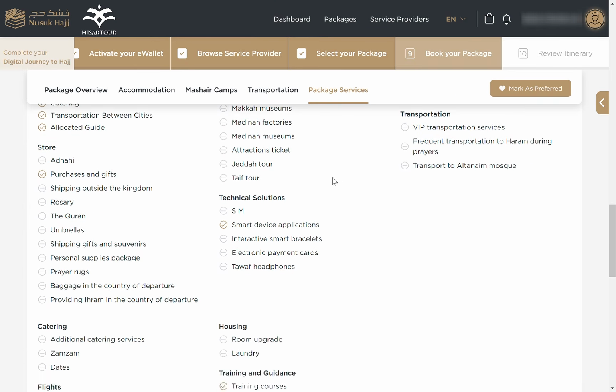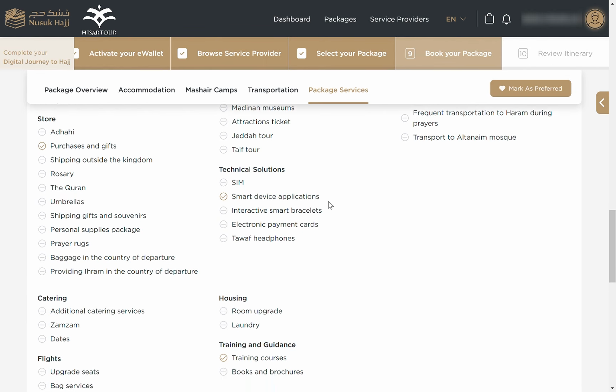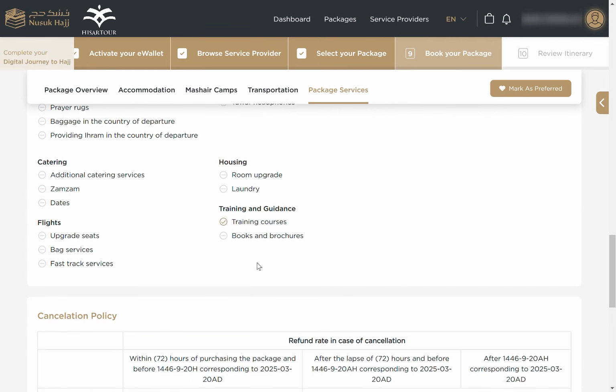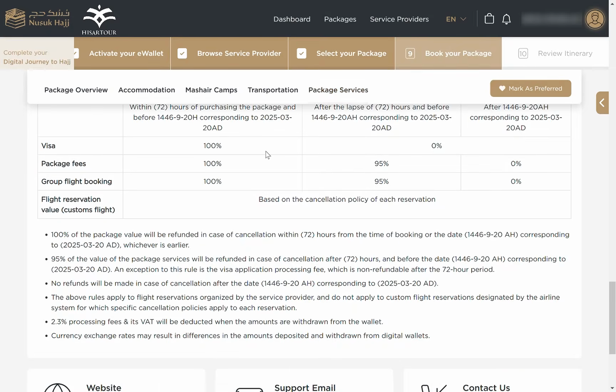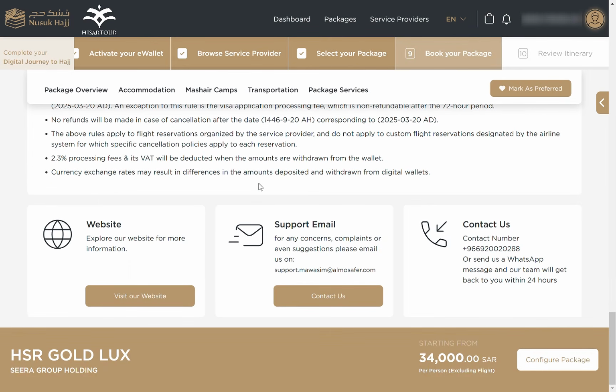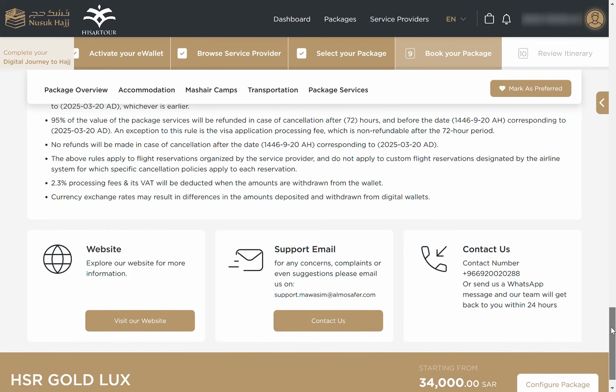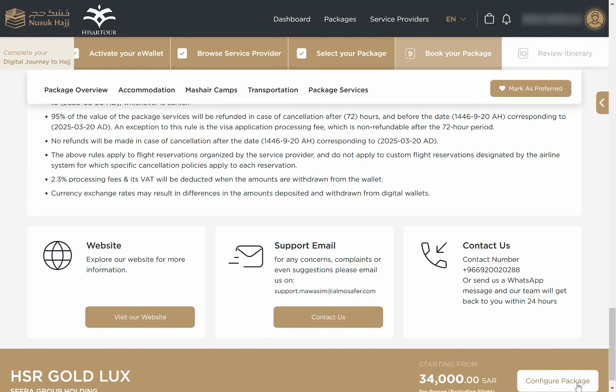The wheelchair is available. We're going to inshallah provide you Tawaf headphones, which is checked here as a smart device application. And before the Hajj, there will be training courses, etc. And here is the cancellation and refund policy. I advise you to check how it is going to be. And when you go all the way down, you will be able to see there is an icon here. It says configure the package.